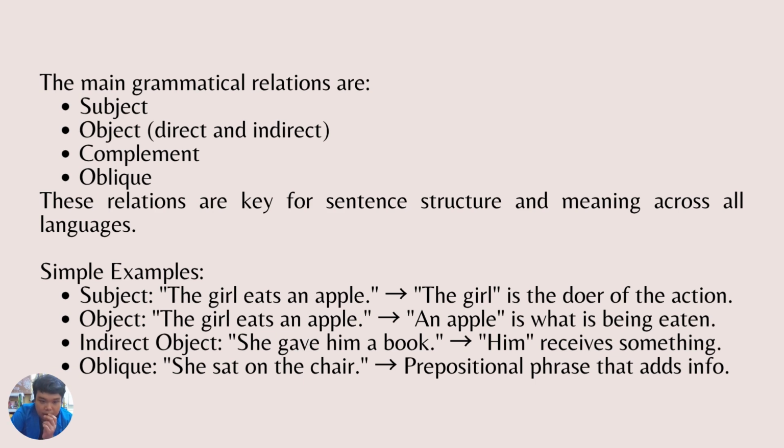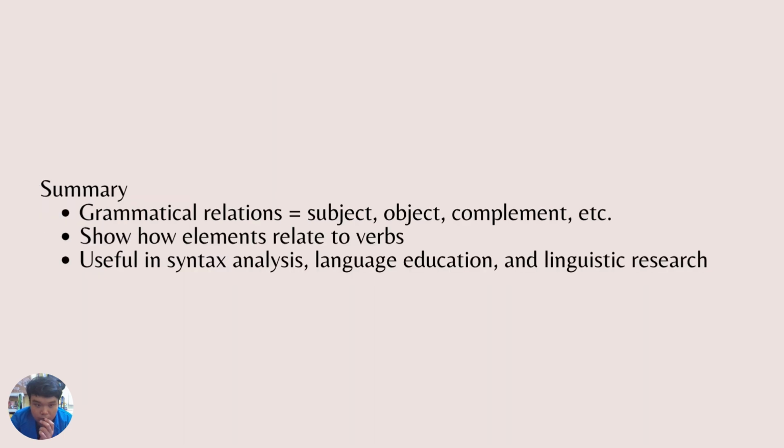A simple example for subject: the girl eats an apple. The girl is the doer of the action, and the object is an apple, which is what is being eaten. For the indirect object: she gave him a book, where him received something. For the oblique: she sat on the door, where on the door is a prepositional phrase that adds information. In summary, grammatical relations are subject, object, complement, etc. They show how elements relate to the verb and are useful in syntax analysis, language education, and linguistic research.